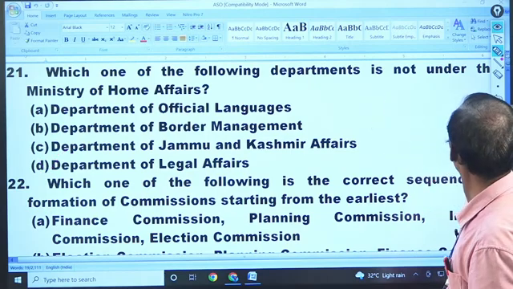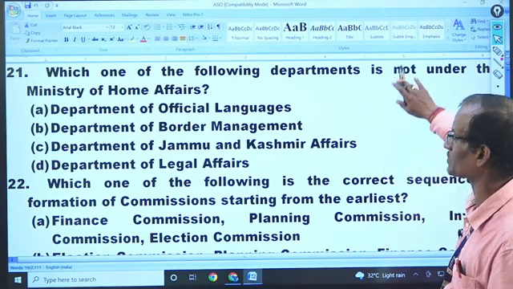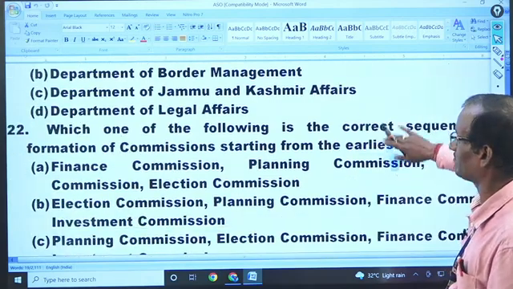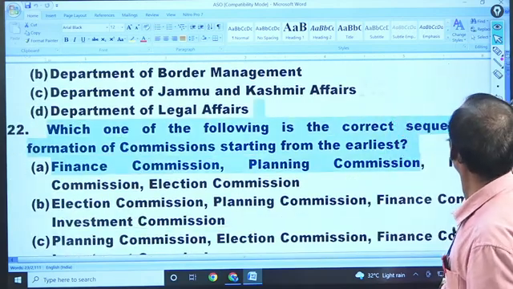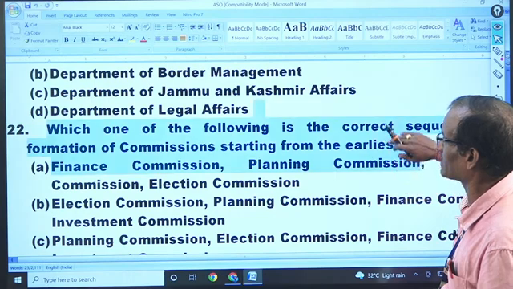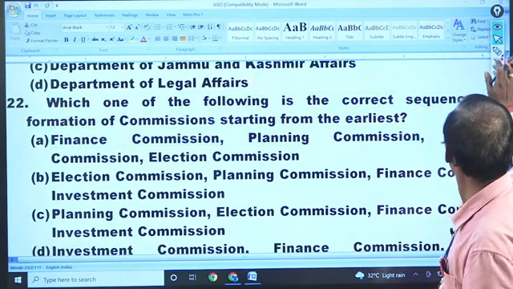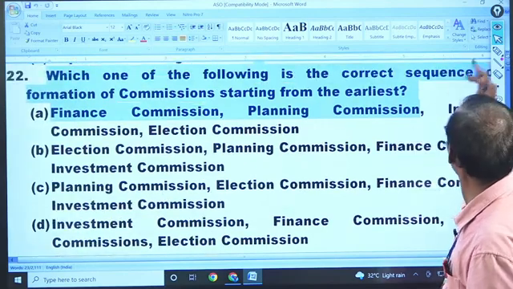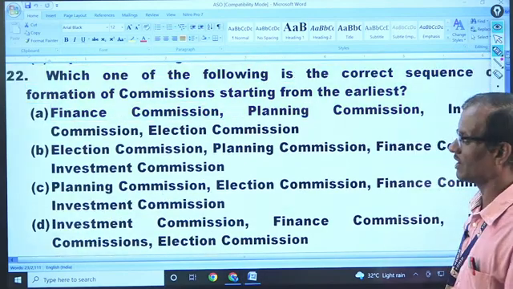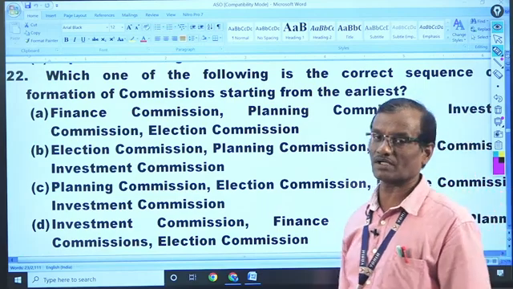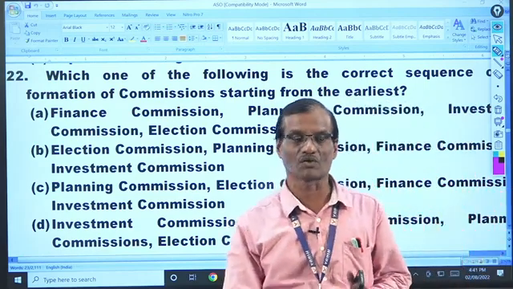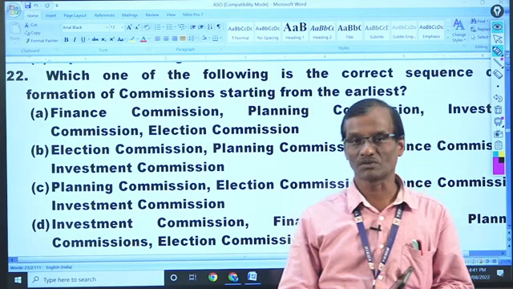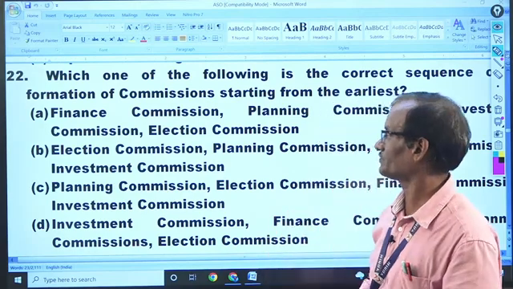The answer is D. Next, I'm just showing you the area, not the question, because you will be prepared on that. At the last minute, check which departments are under which ministries, the basic important ones: which departments are under the Finance Ministry, the Home Ministry, the Defence Ministry. That may be a question also.